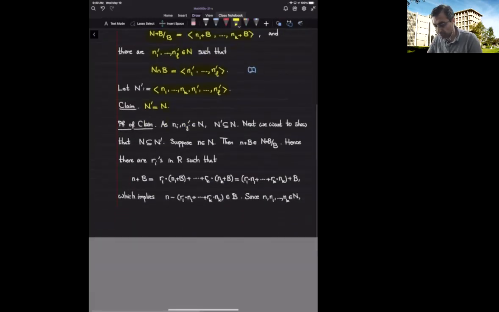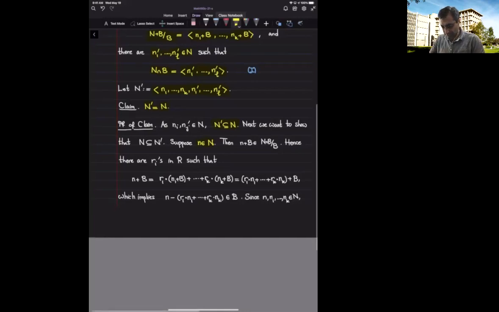As I have pointed out, we have already chosen these generators in a way that N prime is a submodule of N. Now we want to show the other way around. Let's pick an element inside the module capital N. I want to prove that it belongs to N prime. That means I need to show that it can be written as an R-linear combination of n sub i's and n sub i primes. We start with a shadow of n mod B and try to generate it using these generators n sub i's and n sub i primes.